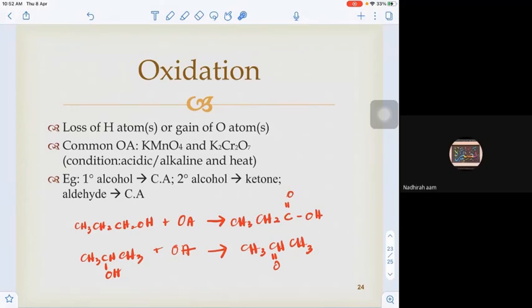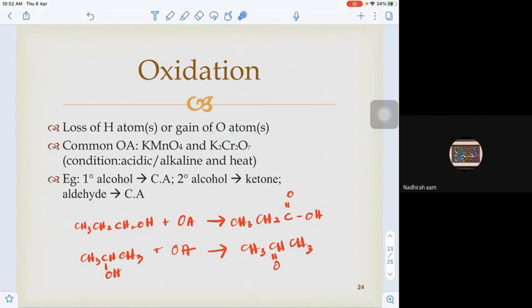During the oxidation, this is what happens. Alcohol turns to carboxylic acid, of course a different functional group. But if you look at the product, it actually has one extra oxygen. Here we have only one oxygen. When it turns to carboxylic acid, it has two oxygen. This is one of the criteria of the oxidation process.